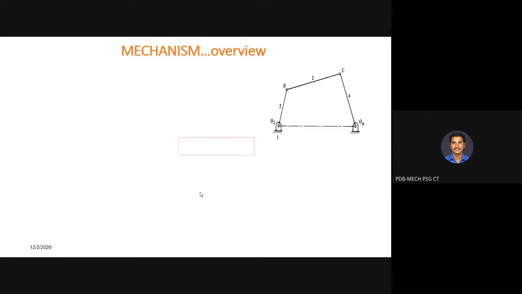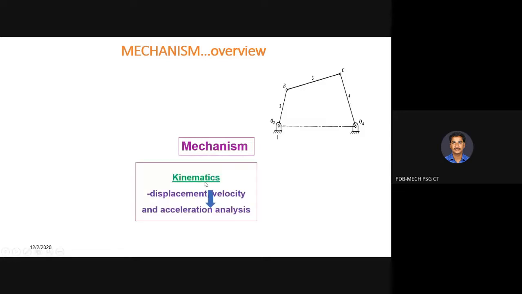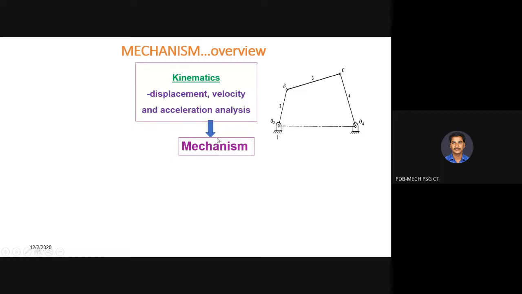Before that, we discussed the basic overview of mechanisms. Mechanisms, as we know, are all about studying the various links, motion characteristics, etc. In the kinematics part, we discuss displacement, velocity, and acceleration. So what is meant by displacement analysis, velocity analysis, and acceleration analysis? If you consider a 4-bar mechanism, as we know, it has a crank, coupler, rocker, and frame. You should not forget; that's why I repeatedly tell the names of all these things.